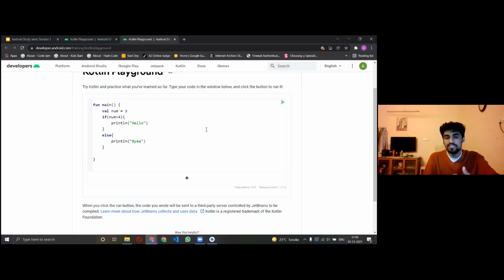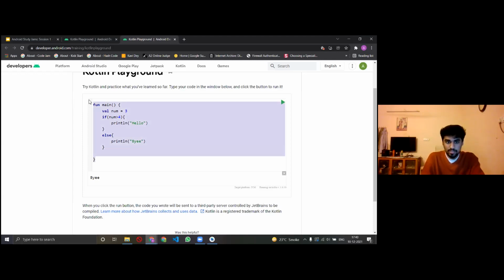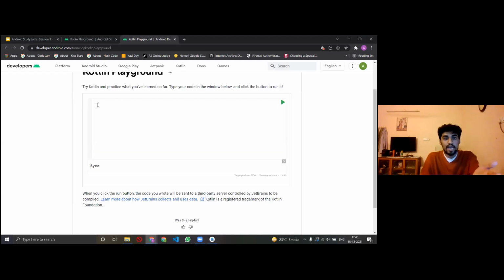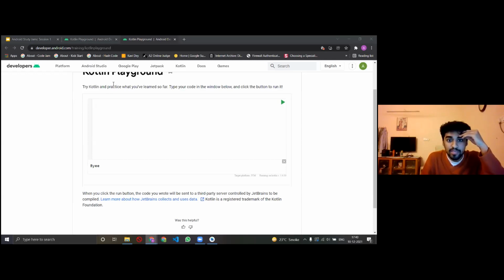So these are, in a nutshell, the pretty basics of Kotlin. And maybe on the way, when we get started with Android today, we'll dive a little deeper into Kotlin. And maybe as you start exploring and practicing on your own, you'll get a clearer picture of what Kotlin is. I hope that this gives a fair idea of what Kotlin is, and maybe we can move forward.